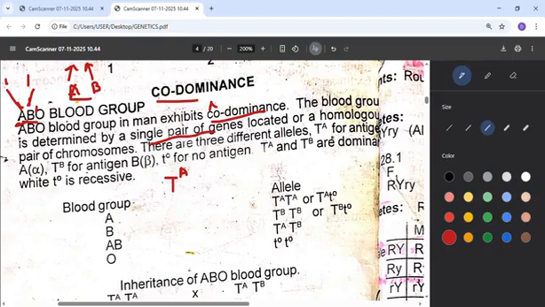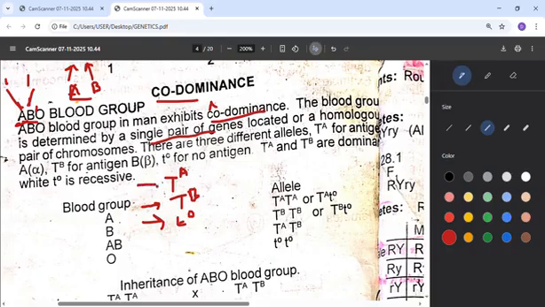Then we also have the I^B, which is for antigen B. Then we also have the small i, which does not have any antigen. Meaning that anybody that has blood group O, there is no antigen in the person's blood. Then anyone that has blood group B, it has antigen.